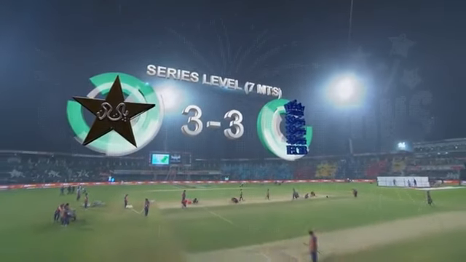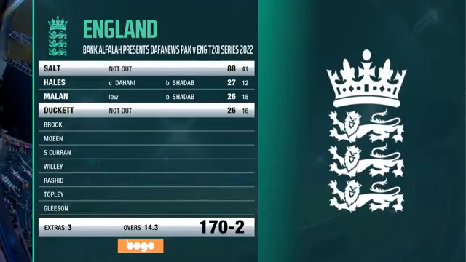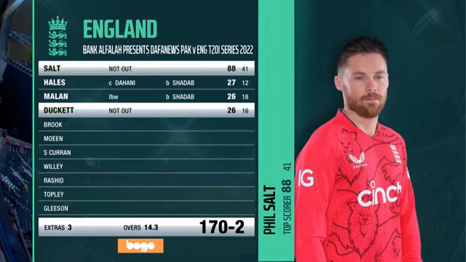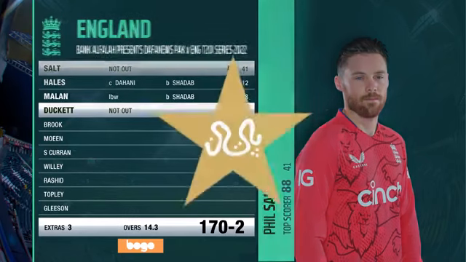Well, if Pakistan thought they might have a competitive total on the board when they started, when England started the chase, it all looked very, very different, almost from the first ball, when Phil Salt showed everyone in the world, everyone in Lahore, that he was intent on winning this game quickly. A brilliant knock of 88, not out from just 41 deliveries, broke the back of the task in very, very quick time. Everyone else played their part. Hales with 27, Malan with 26, Duckett 26, not out at the end of it. But England had a lot of time to spare. 5.5 overs as they reached the victory target of 170 for 2.